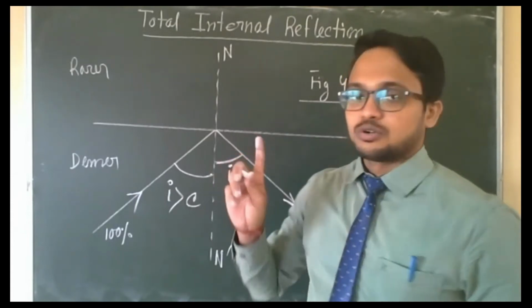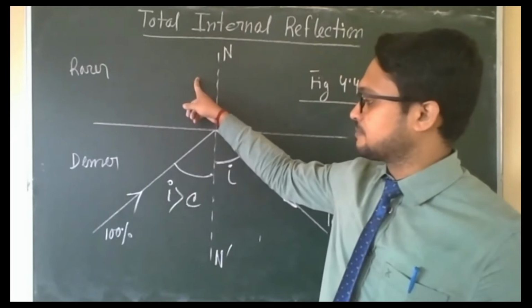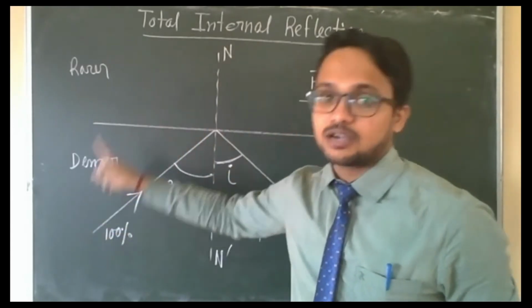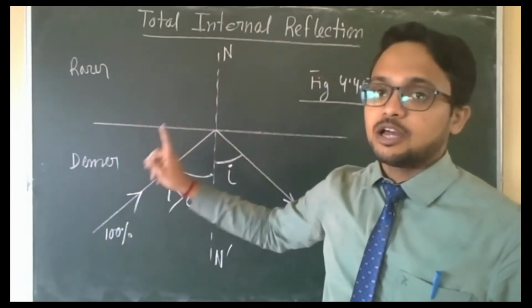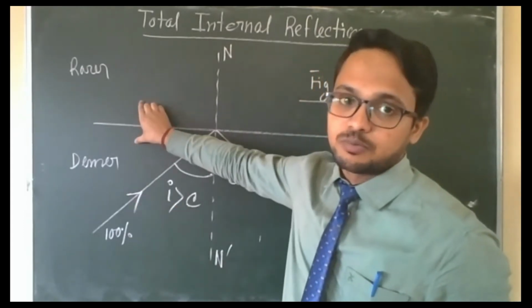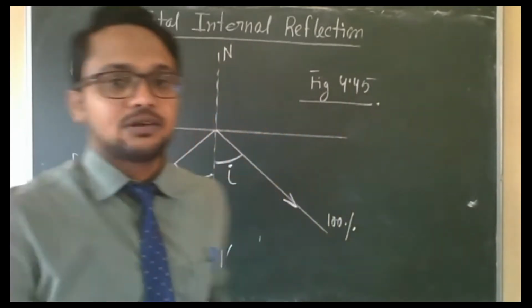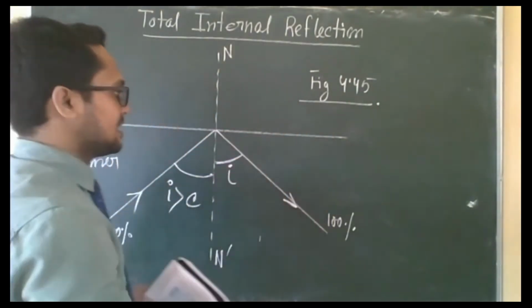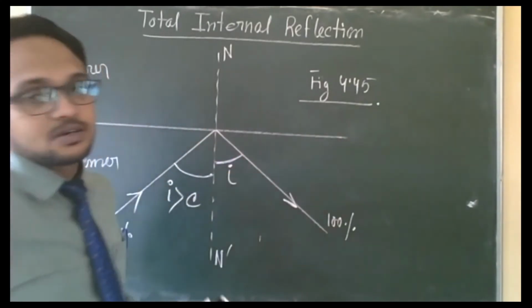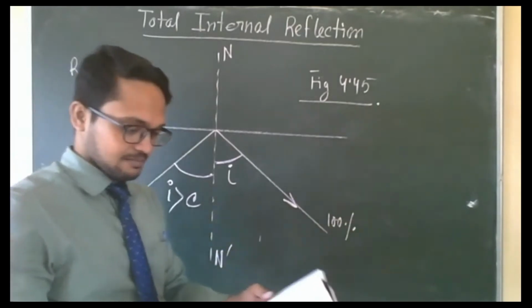So when light is traveling from denser to rarer medium, and the angle of incidence in the denser medium is greater than the critical angle of the pair of media, then what will happen? All the light will reflect back in the denser medium from the interface of the two media. This phenomenon is called total internal reflection. Mark it in your book.